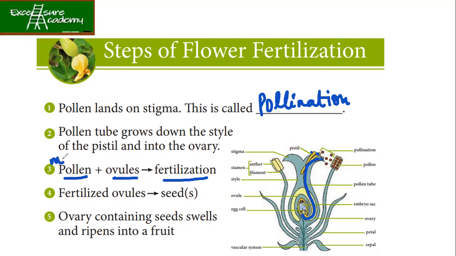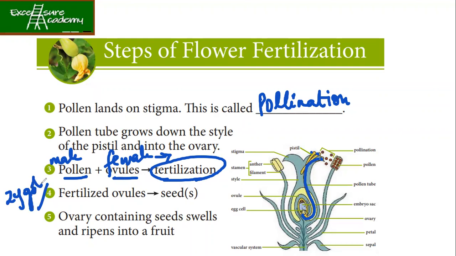Pollen is your male part and ovules are your female part, so when they fuse together, the process is called fertilization. Then the fertilized ovule, or sometimes in textbooks the zygote, forms the seed. So it results in the formation of seeds.